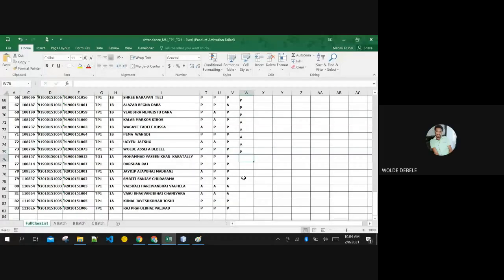Yes, Mohammed is there. Darshan Raj present. Smriti present. Vaishali present, ma'am. Vasu. Runal? Present, ma'am. Aliwad present. You all can leave the session.